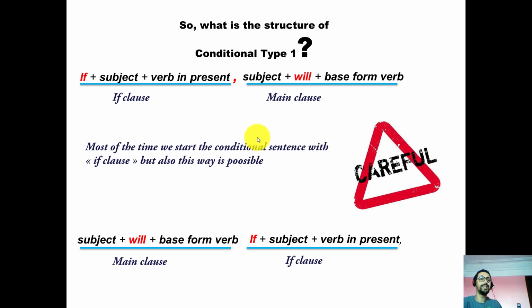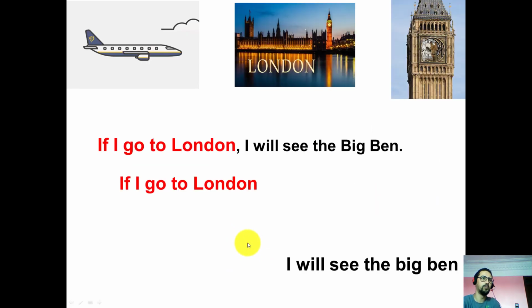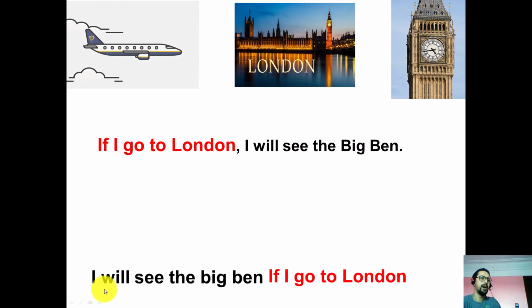The only difference is the comma. As you see here, if we start with if, there must be a comma. But once we start with the main clause, no comma. Okay? Let's explain more. If I go to London, I will see the Big Ben. Look at the example. We can also say, I will see the Big Ben if I go to London. What changed here is the comma, and the structure is the same. If plus present simple, the same if plus verb in the present simple. Subject plus will and verb in the base form, the same here.